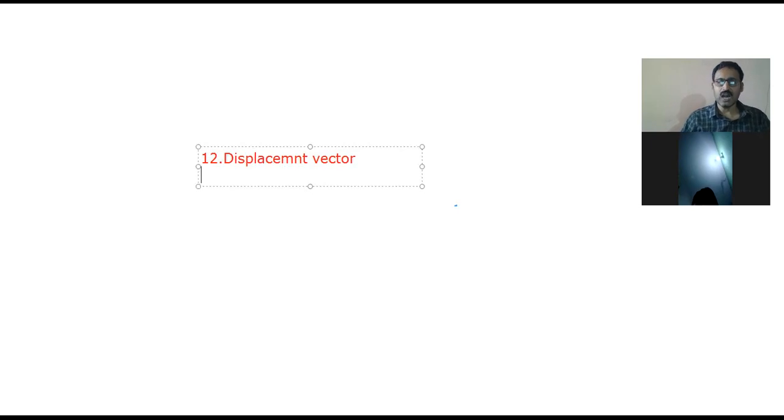Now I will show you this in diagram form. This is the last diagram. Let me draw this, and after this I will close the session. This is the x-axis, this is O, and this is the y-axis.